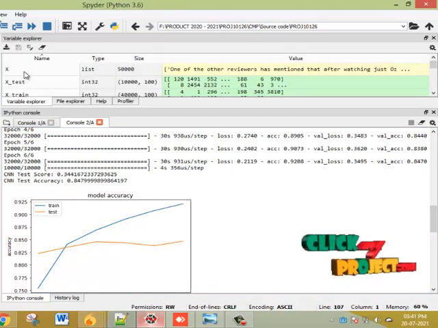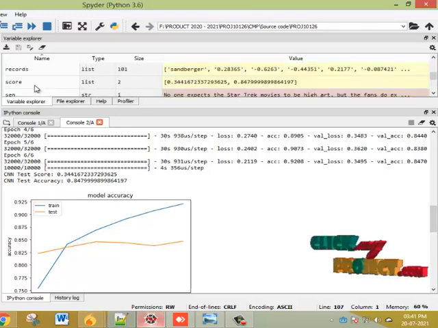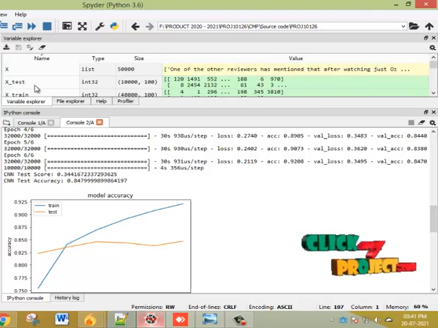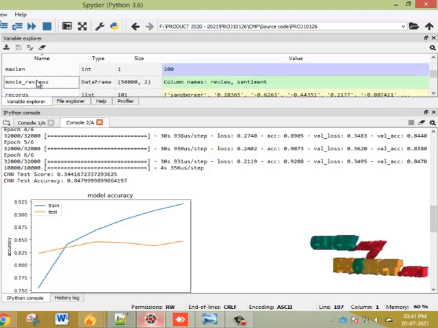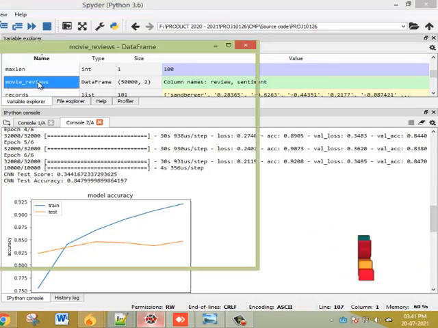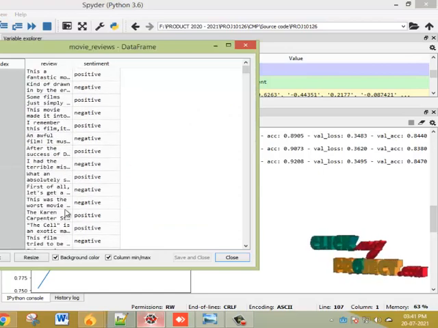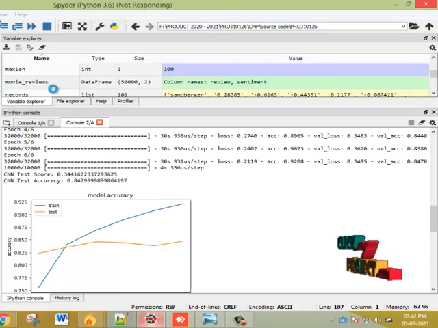This is the original dataset which we are taking. Then after that we are splitting the data into test and train.